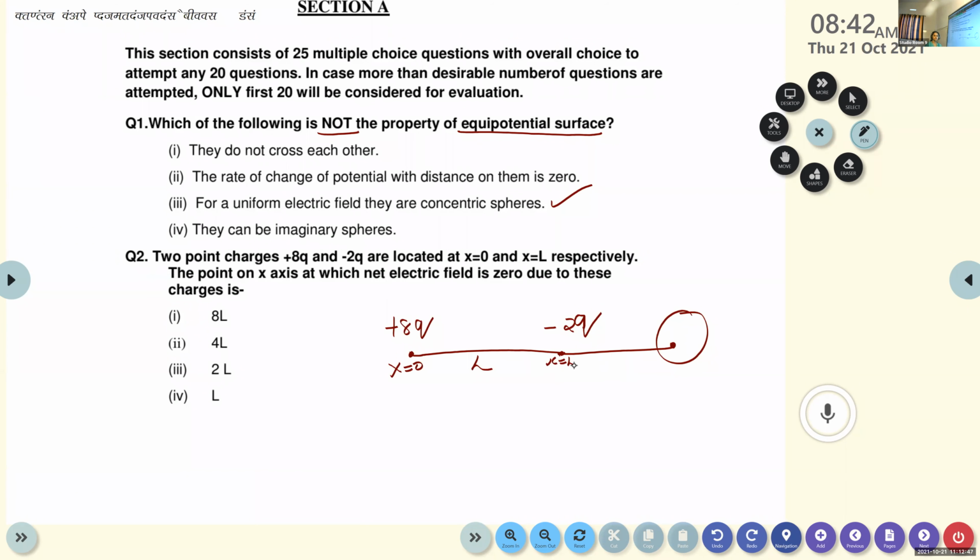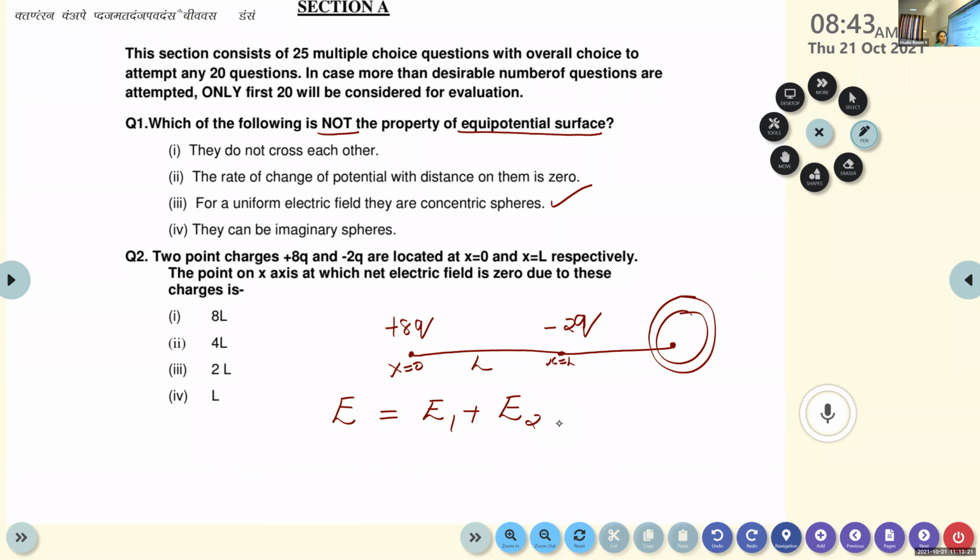According to the superposition principle, the net electric field at any particular point will be equal to the sum of the electric fields due to the individual charges. Here we have two individual charges, one is 8q and the other is minus 2q. Then what about the electric field at this particular point? According to the superposition principle, E is equal to E1 plus E2.